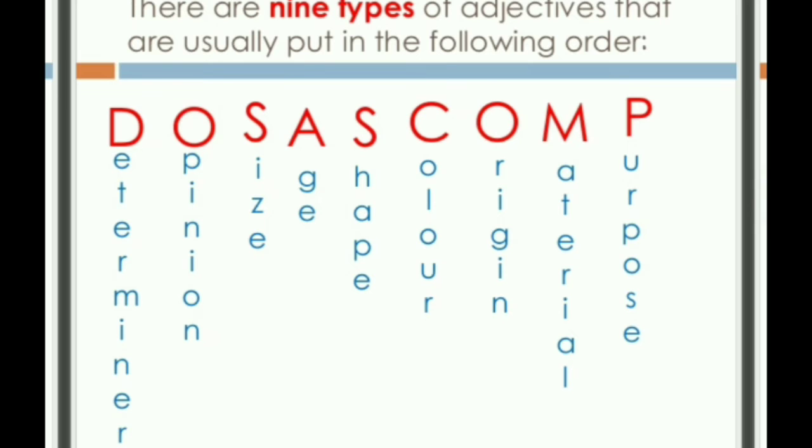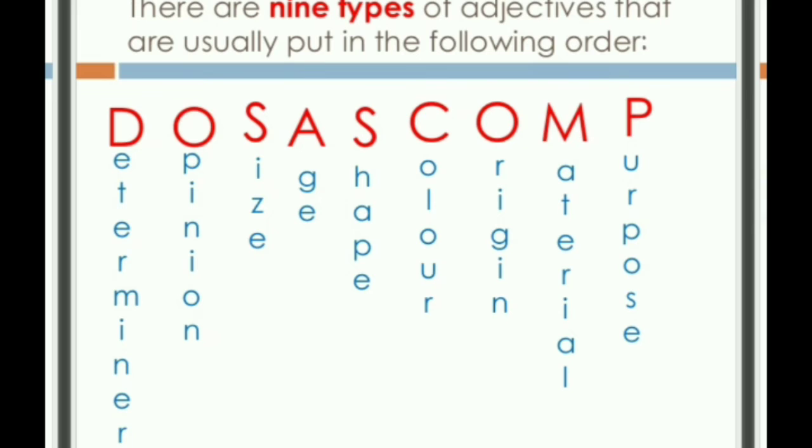If you memorize this, you will automatically come to know that D stands for determiner, O stands for opinion, S stands for size, A stands for age, S again stands for shape, C stands for color, O again stands for origin, M stands for material, and P stands for purpose.